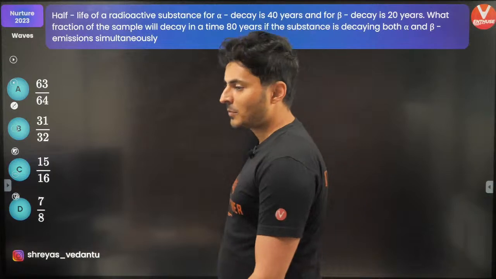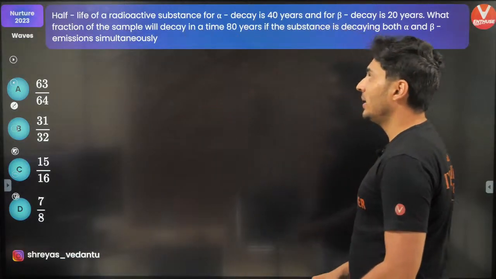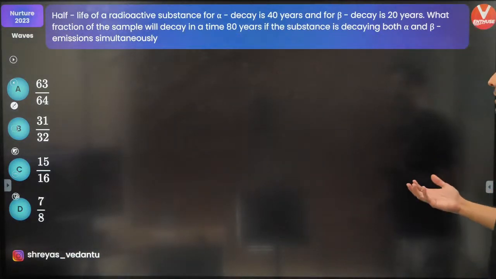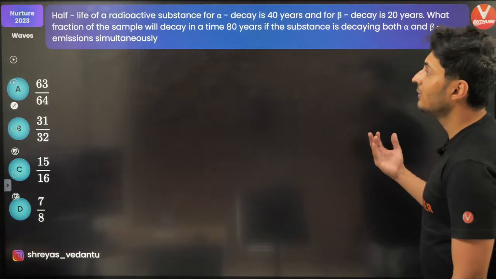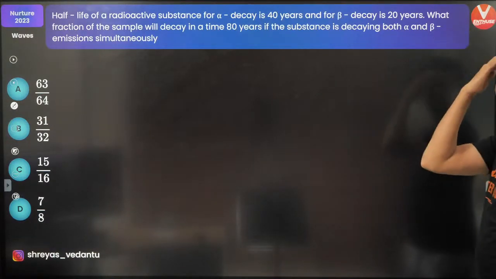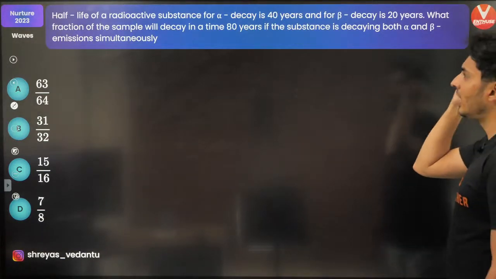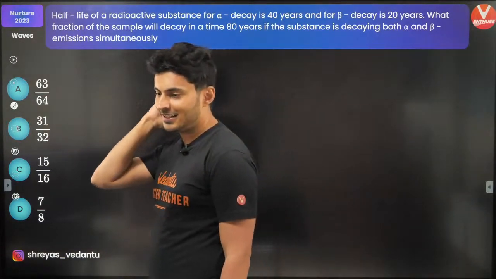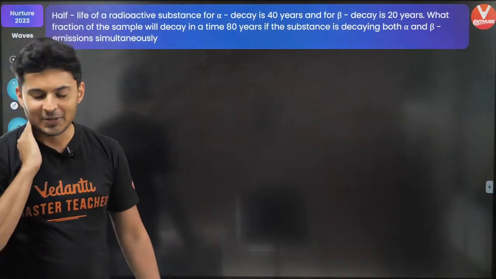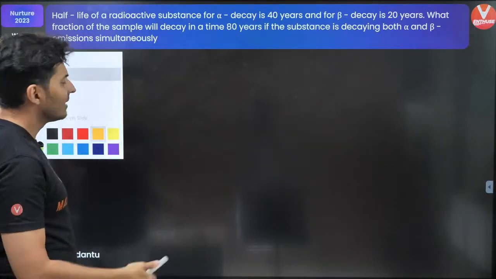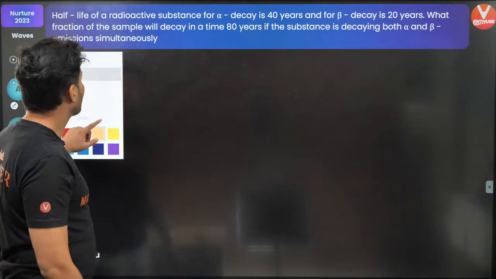Okay, next question. The half-life of radioactive substance for alpha decay is 40, for beta decay 20. The fraction of the sample that will decay in a time of 80 years if the substance is decaying both in alpha and beta simultaneously. Okay, let's see this. Yeah, the previous one was JEE Mains type.